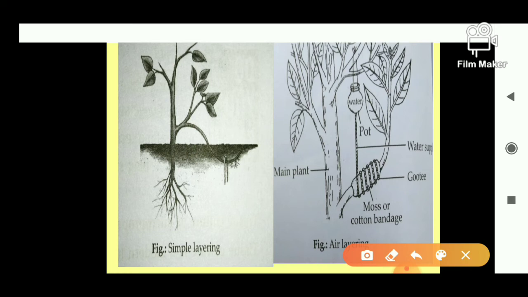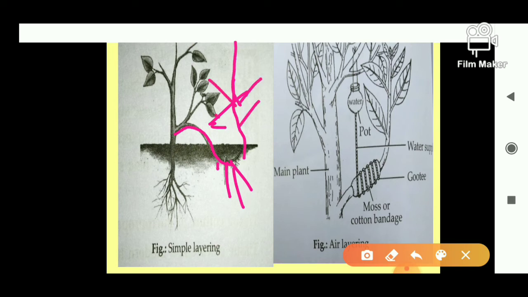In simple layering, what we have to do, a branch which is near the ground, we have to put that branch and cover that branch with the soil. We bend it a little downward from here and then heap soil over it. After that, after some days, in 1 or 2 weeks, roots grow on that particular part of the branch, and the starting part will grow as a new plant.